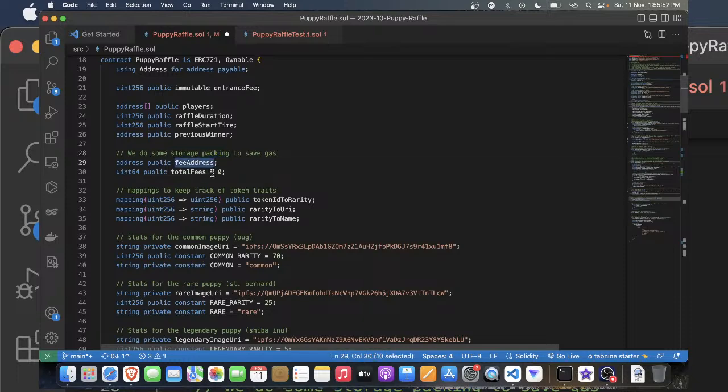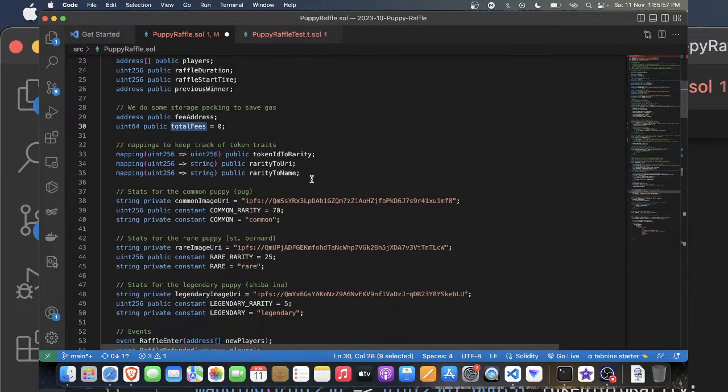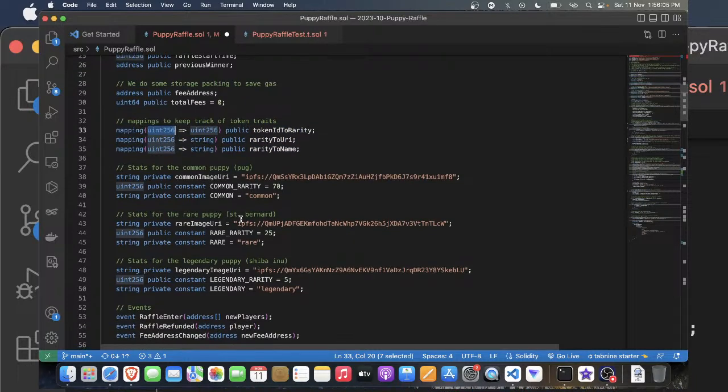We have the fee address and the total fees. To keep track of all the NFTs, they're using mappings. This was very interesting for me, because we have three mappings: token ID to rarity, rarity to URI, and rarity to name. So we have the name, rarity, as well as the token URI.